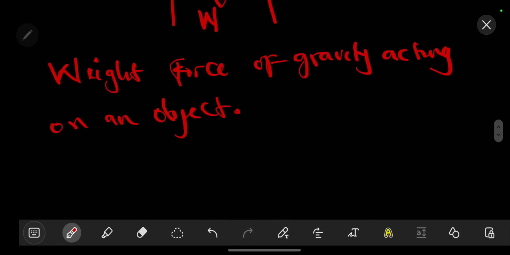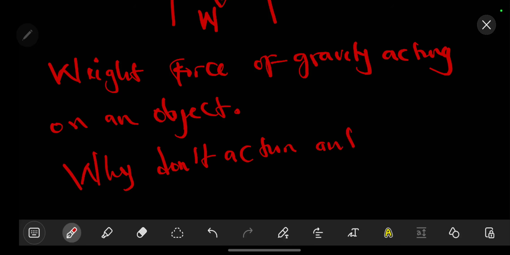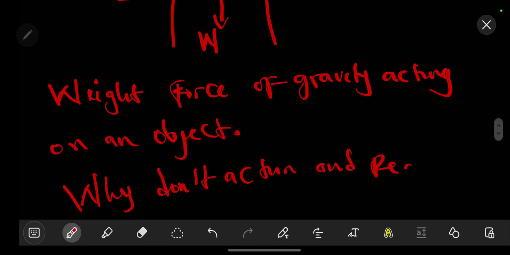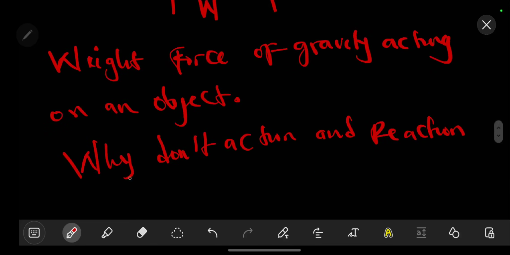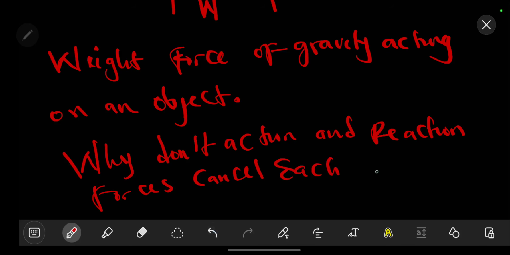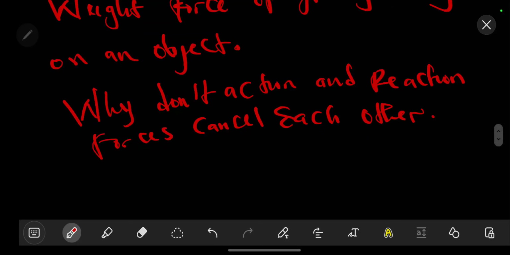They'll ask you, why don't action and reaction forces cancel each other? This is a really good question. You might wonder, if there is an equal but opposite reaction, why don't they cancel each other?